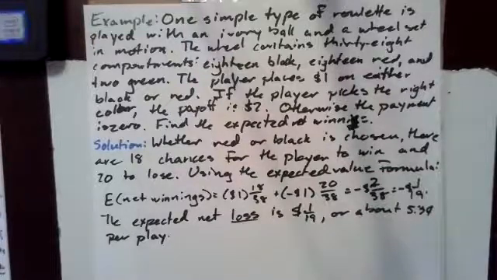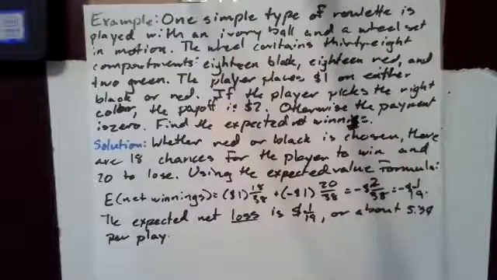Whether red or black is chosen, there are 18 chances for the player to win and 20 to lose. Using the expected value formula, the expected net winnings are $1 times 18 over 38 plus negative $1 times 20 over 38. So that is negative 2/38 of a dollar, which is negative 1/19 of a dollar. So there is an expected net loss of 1/19 of a dollar, or about 5.3 cents per play.